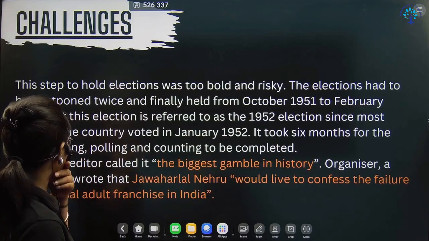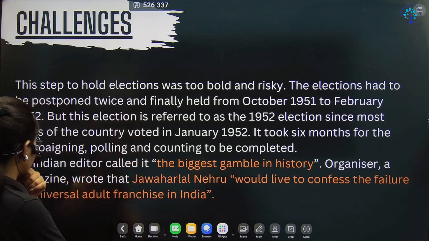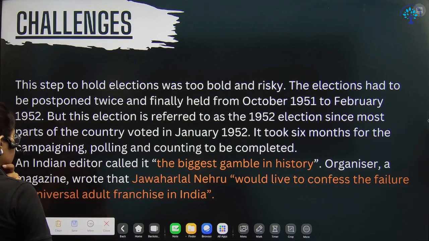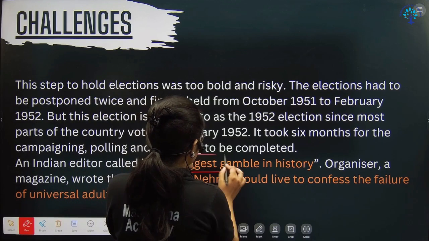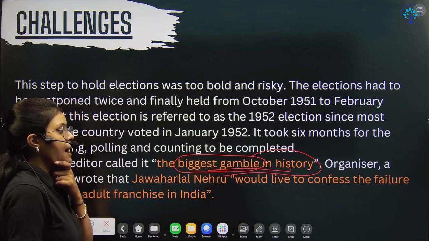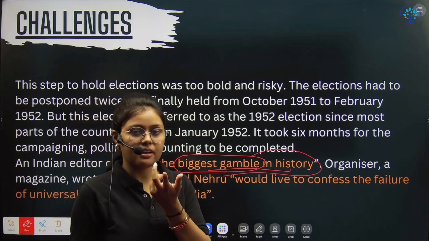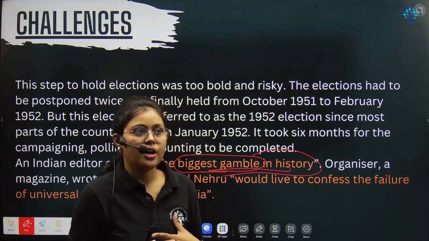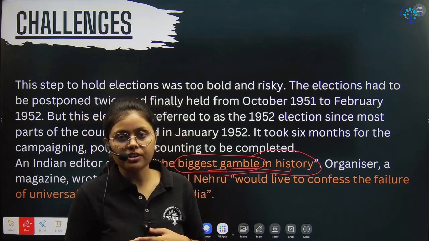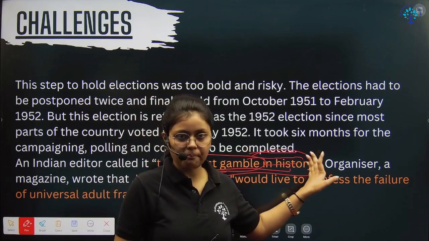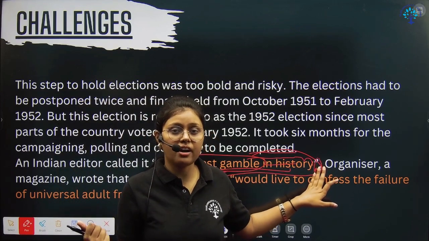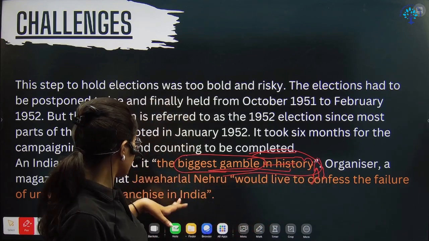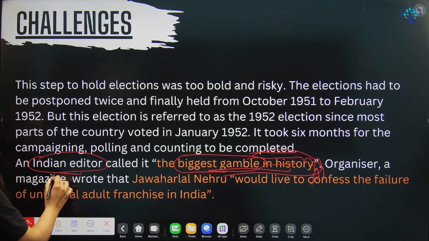Okay, so here you can see criticism from the editors, right? And maybe they can ask you about it in the MCQs, because this is a phrase we still use. It is the biggest gamble in history. What is a gamble? It's a kind of taking risk, right? It was a risk from our perspective, because our country was not developed and people were not literate. So it was a big test, and it was the biggest gamble in history that, despite being a poor country, we resorted to the democratic way of free and fair elections. That was said by an Indian editor.